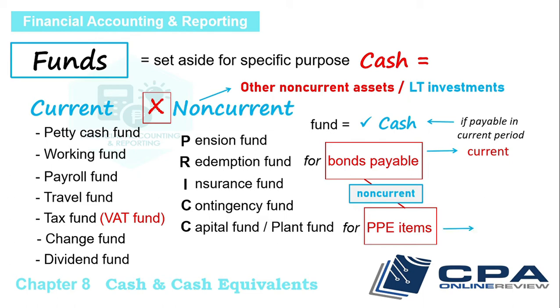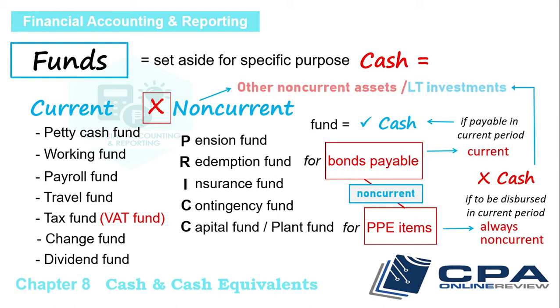On the other hand, PPE, as an asset account, is always a long-term asset. Meaning, if the fund for PPE is intended to be disbursed in the current period, it is still not presented as cash. The capital or plant fund remains as part of other non-current asset, or long-term investment.